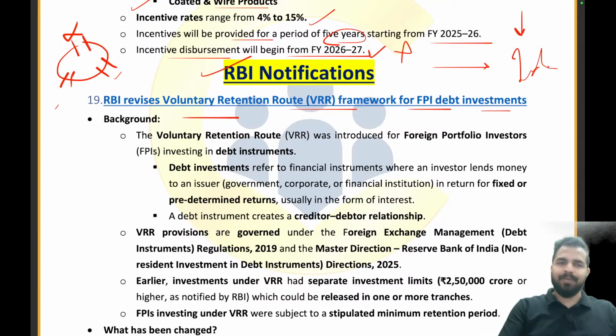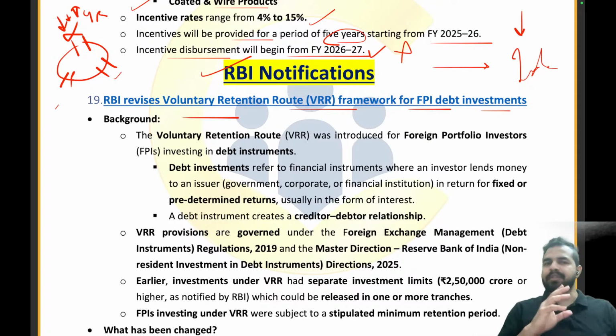So my dear friends, this front gate is called the general route. The general route is only for ordinary people. Ordinary means the FPI investors who can come and go anytime. They can come to the Indian market, they can invest, and then they can go anytime. This is called the general route, which is for general people.